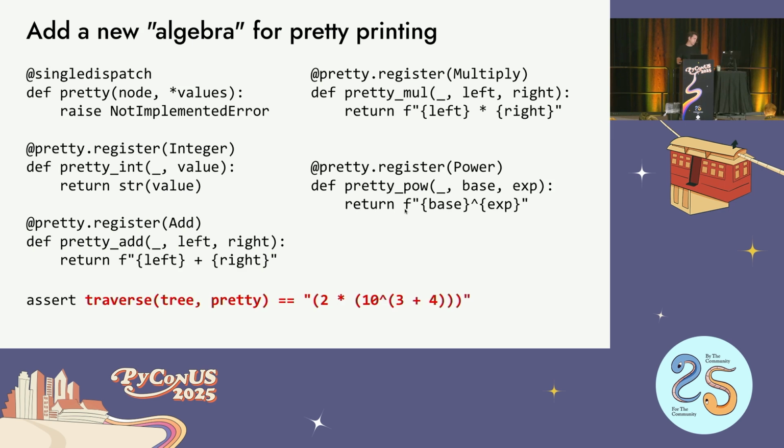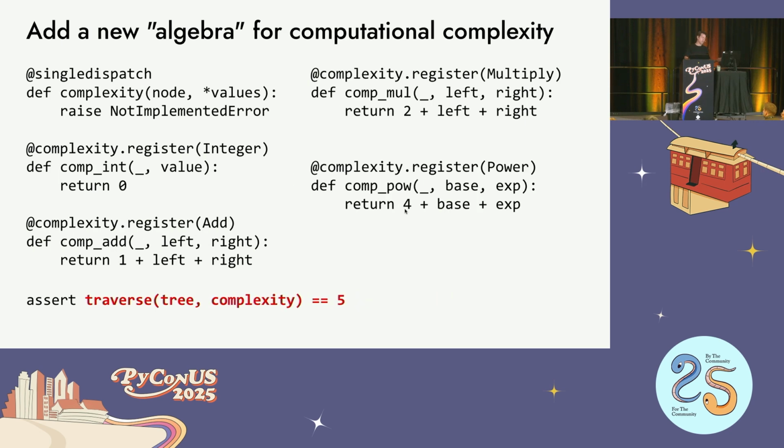And it works so well, it's like, well, let's add some other algebras. Like, why not? This is so easy. And it can be in its own file, like we talked about in terms of structure. Often when you have recursive data structures or big trees, you want to do a lot of different things with them. So one thing we could do is ask, what's the complexity of this operation? Maybe this is running on a virtual machine or some kind of hardware, and I want to calculate how complicated this formula is. I can just add a new algebra that calculates the complexity. If it's just a value, there's no complexity, additions are 1 operation cost plus whatever their children are. Multiplies are 2, and then maybe power is a 4.